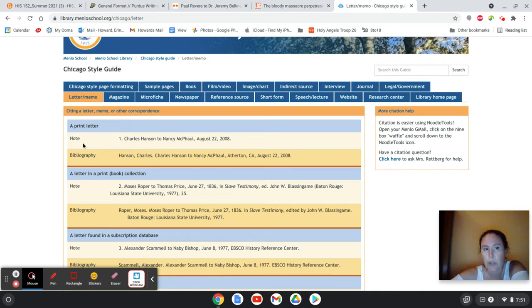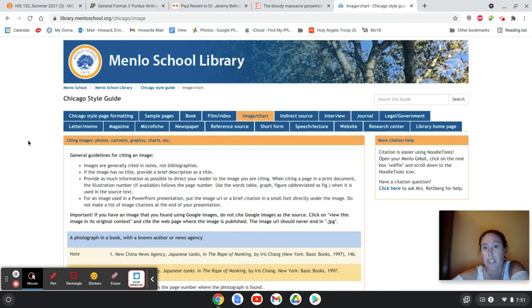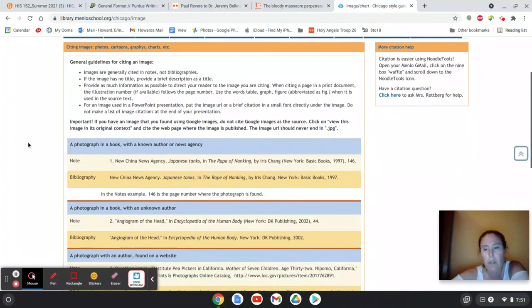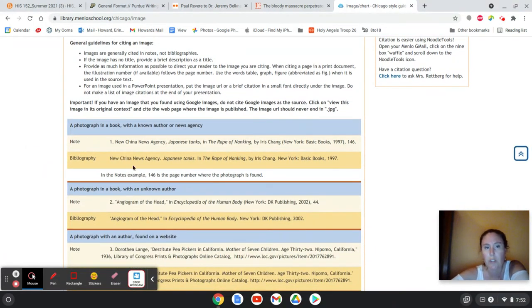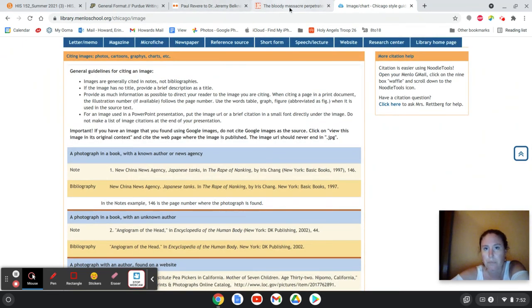Note refers to footnote, so you can ignore that. We're just looking at bibliography, and you can see that this would be, in our example, Revere, Paul, and then his name again and the person he wrote to, the place and date. So each of these different types of primary sources, if it's a photograph, if it's a speech, there's different formats for each of those things, and I'll be looking for those different formats. So make sure you're taking a look at that.